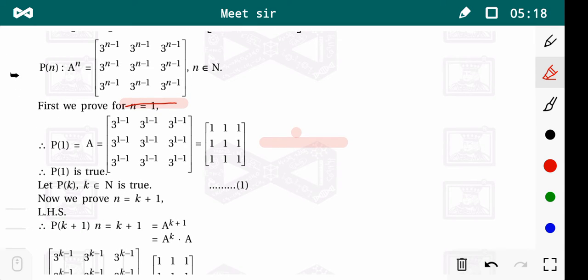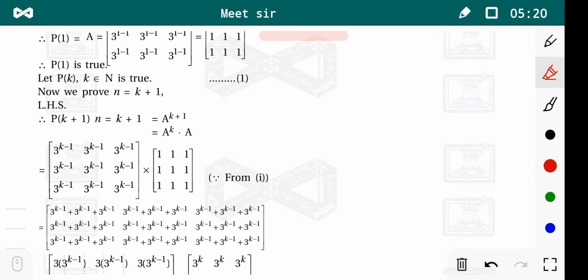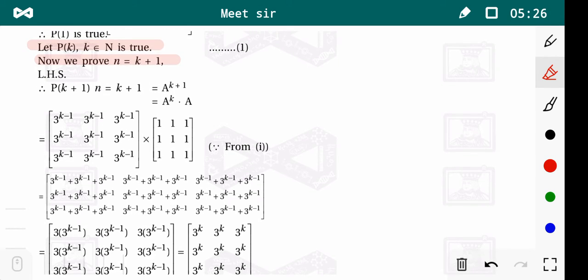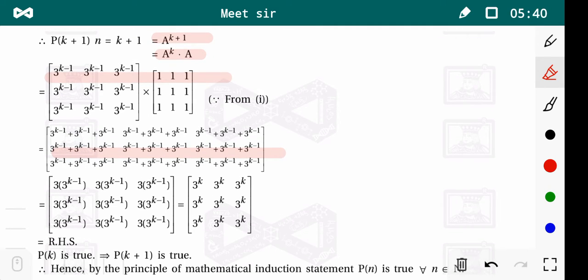Now we suppose that it is true for n equal to k. Now we prove it for n equal to k plus 1. Now what is P of k plus 1? It is A^(k+1), which is A^k into A. Now the multiplication of these two matrices is a product of two matrices, that we know.